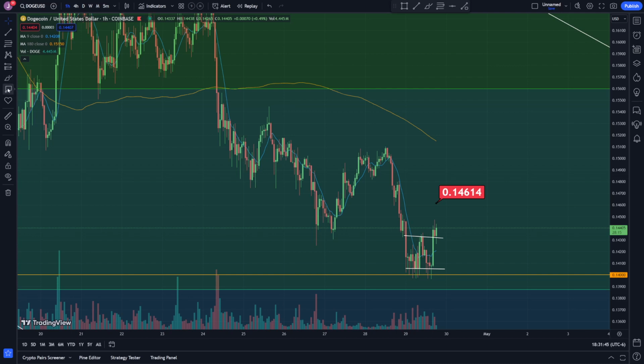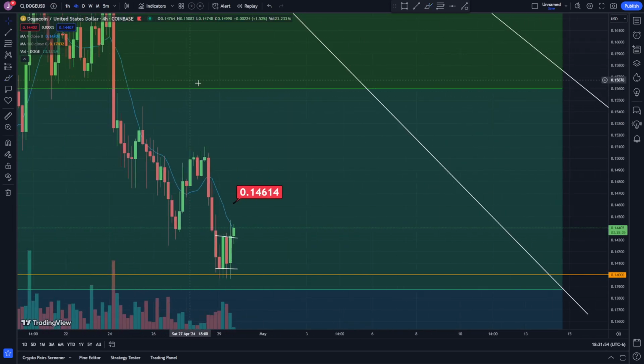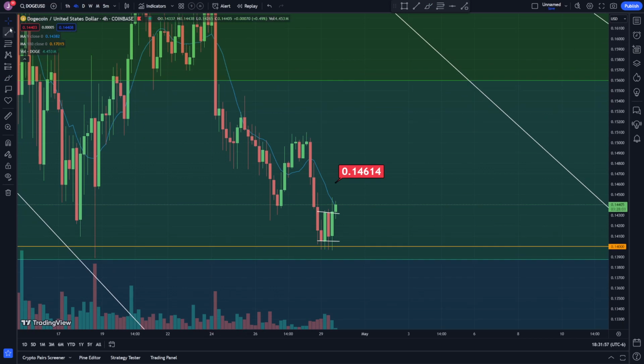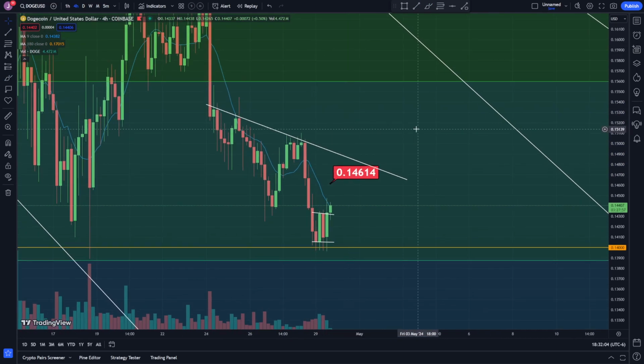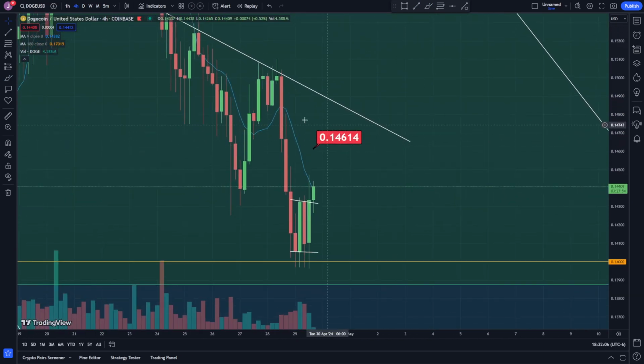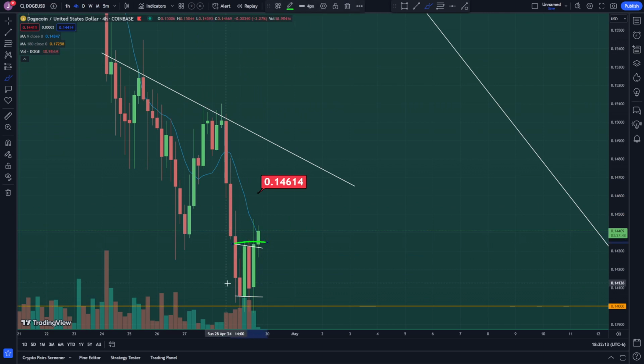The other thing that I was looking at is this resistance, and this resistance. I'm on the 1 hour time frame. Let's see what this looks like on the 4 hour time frame real quick. I think this is what I was looking at mostly. Let's draw this line with the bodies of the 4 hour time frame, something like that. I think this could be another potential target where we could have got a bounce at this level. Now we're breaking out of that little channel pattern right there, and now we might be heading up to maybe this trend line where we had resistance,